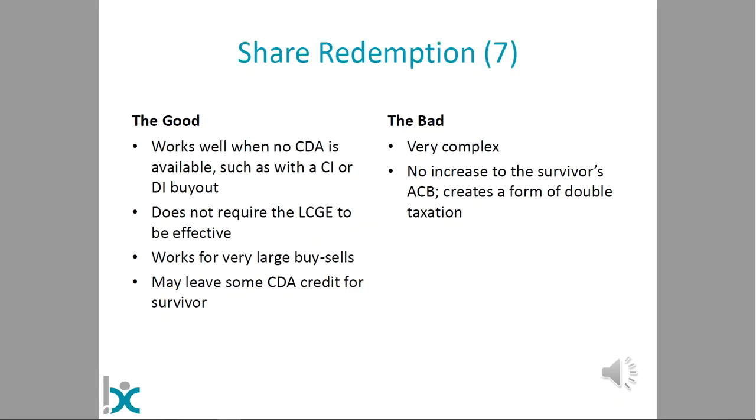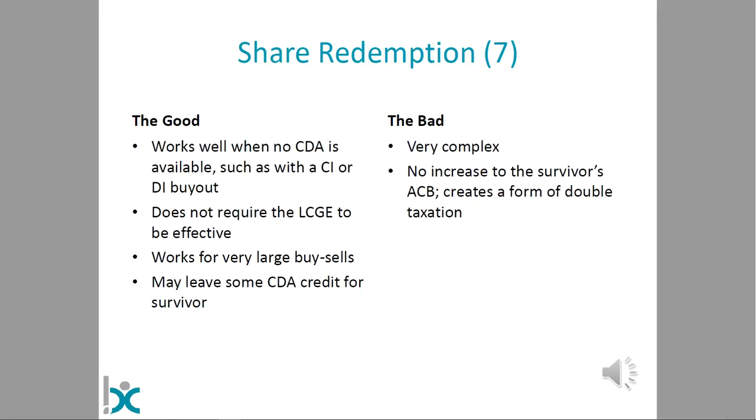The upsides of the share redemption agreement: it works well when there's no capital dividend account available. That's going to be the case if we have a critical illness or disability insurance buyout. Of course, you can go back and check some of the situations that we talked about earlier to review that. It does not require the lifetime capital gains exemption in order to be effective. And for that reason, it works well with very large buy-sells where the value would be well in excess of $1 million, because it still creates some tax efficiency, and it creates that tax efficiency if we're doing a $5 million arrangement or a $10 million arrangement or a $25 million arrangement.